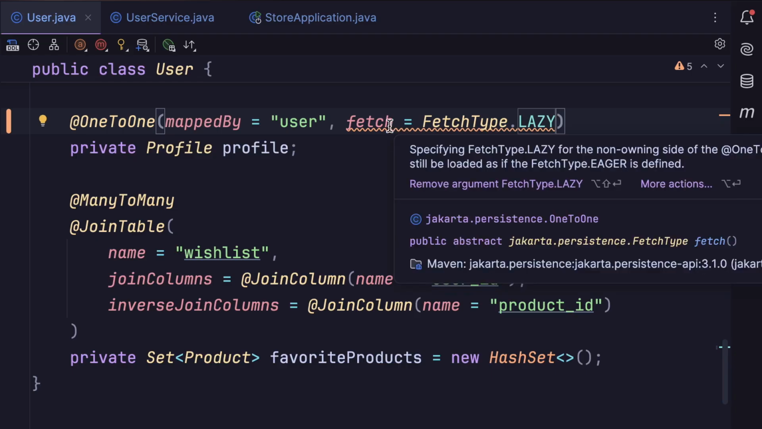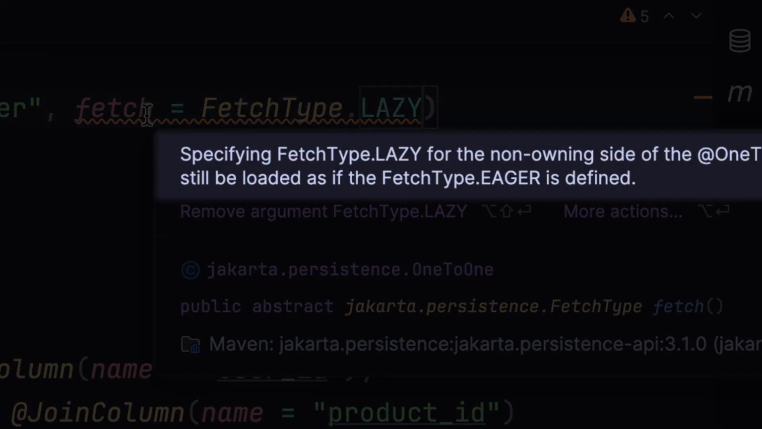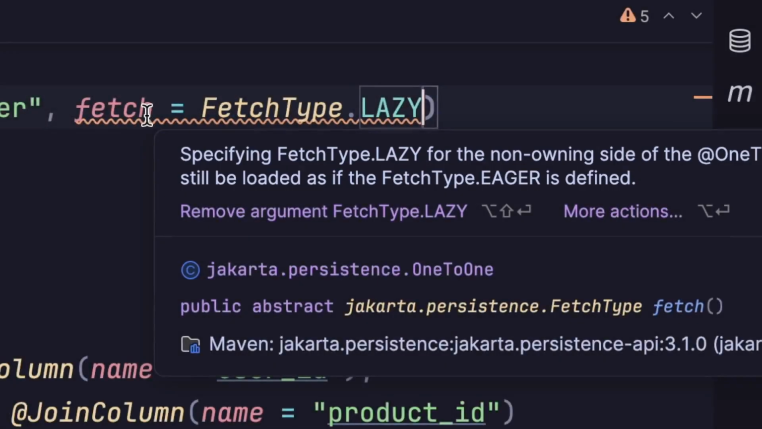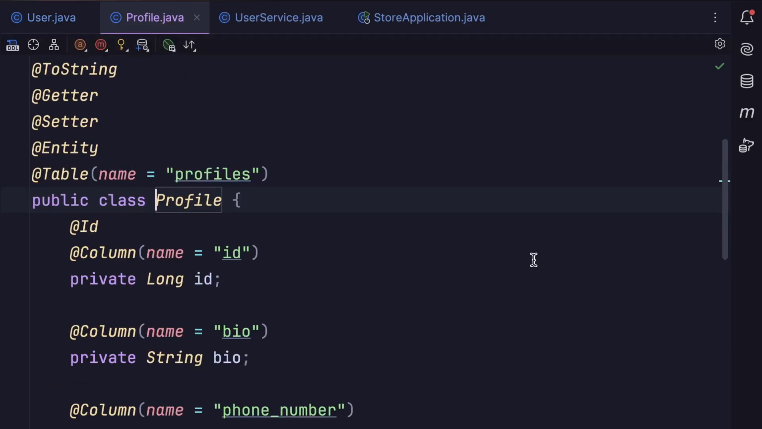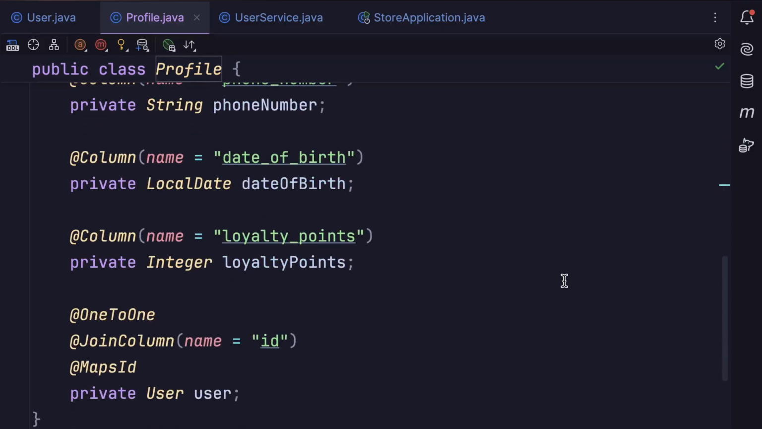Let's take a look. It says specifying fetch type lazy for the non-owning side of the one-to-one association will not affect the loading. What this is telling us is that with one-to-one relationships, we cannot apply a fetch strategy on the non-owning side of a relationship. What does it mean? We talked about the concept of ownership between the user and profile entities. Which entity is the owner? It's the profile. That's where we have the foreign key or join column annotation.